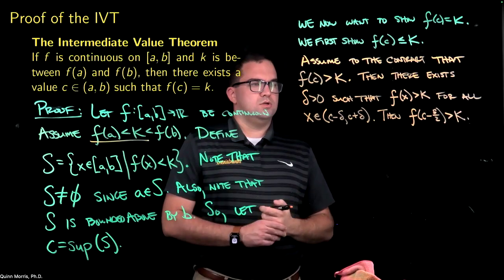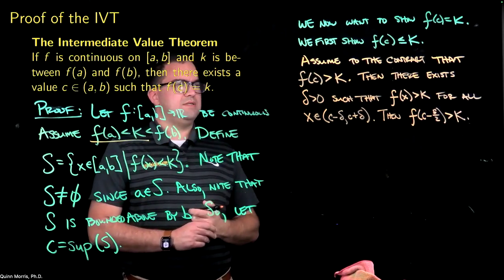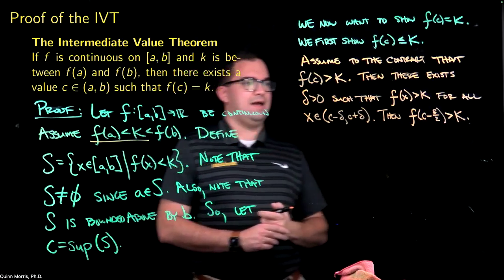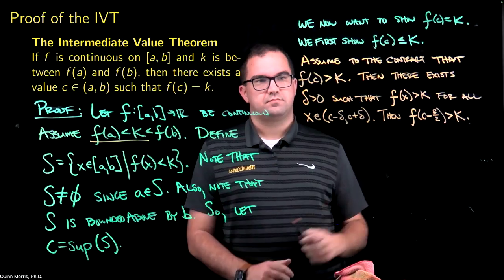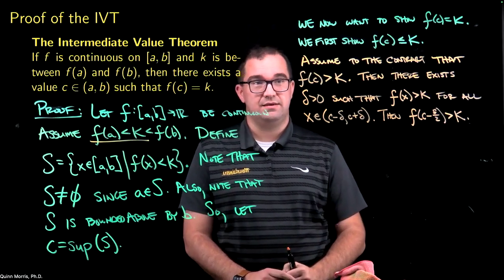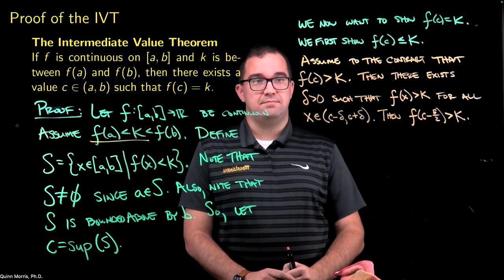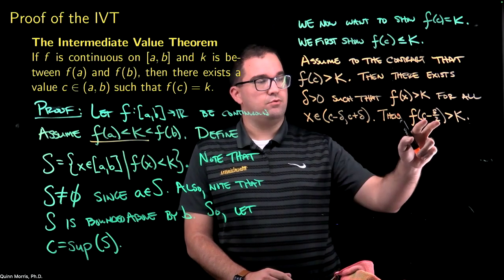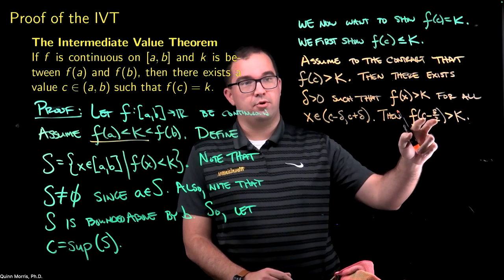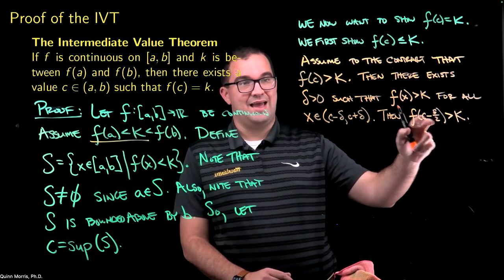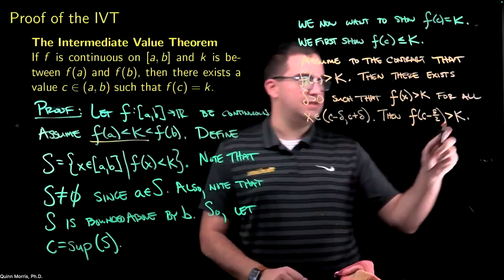Okay. So, well, what does that mean? That means that I have found a value which is smaller than c, which is not in my set S. So I have found another upper bound for my set S, which is smaller than c.